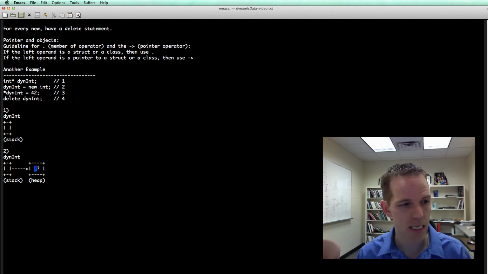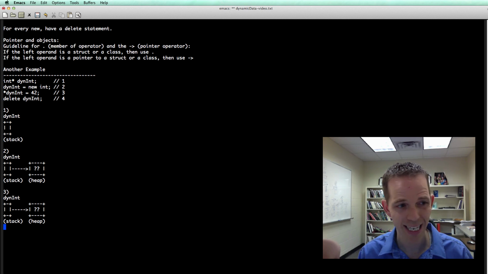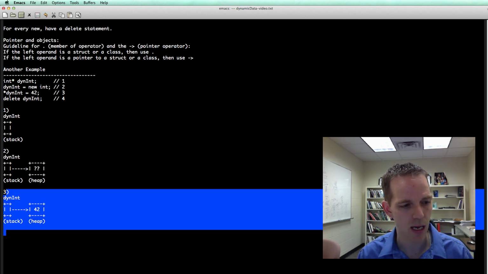Now it doesn't set the contents of that memory location. So in step 3, we dereference this, and I haven't indicated the address here, I've shown it with an arrow. We're going to say that the contents are 42, and that's step 3.